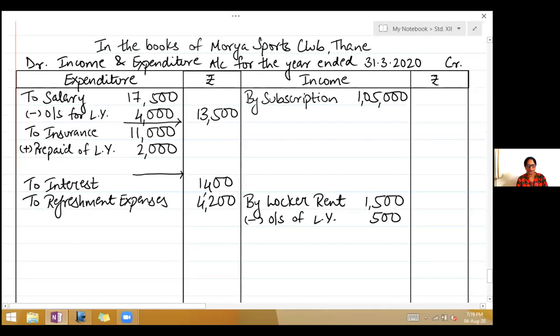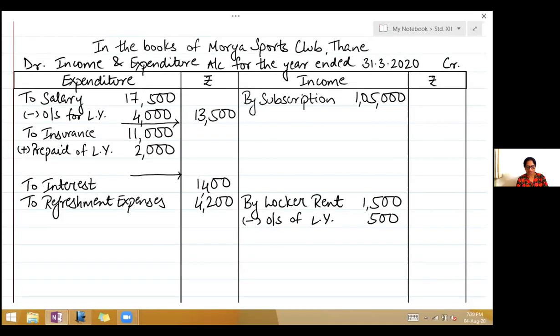Subscription received includes 3,000 for 2018-19. So if you see in the opening balance sheet, outstanding subscription was 8,000. Of this 8,000, you are receiving only 3,000. So you will write here less outstanding for last year, 3,000.